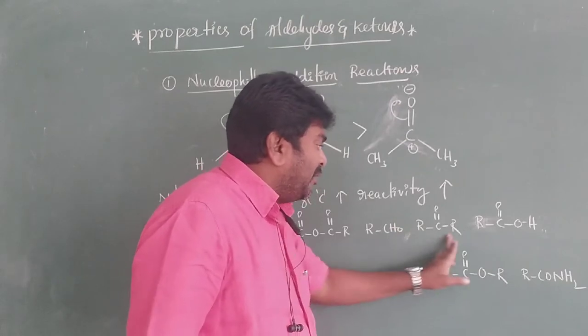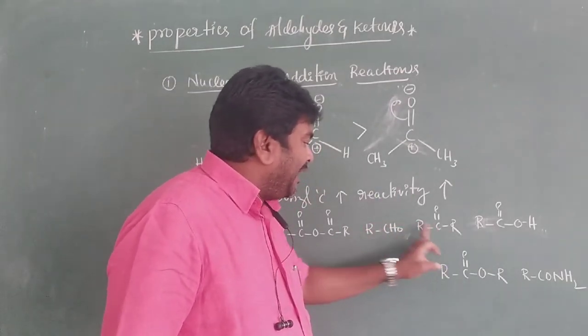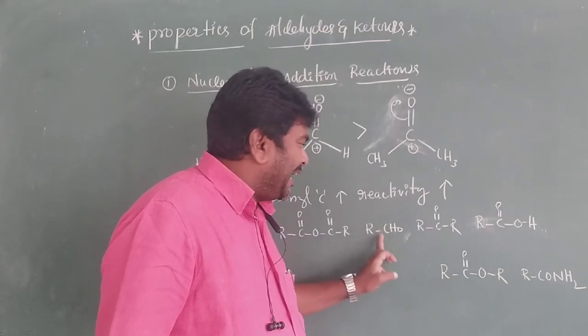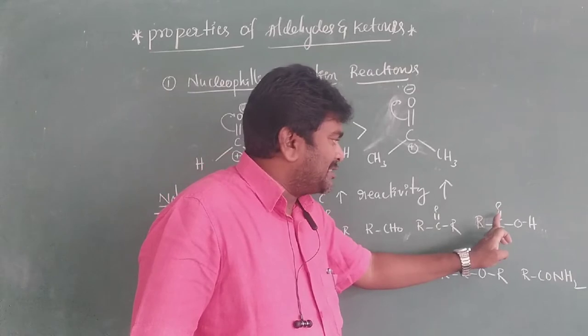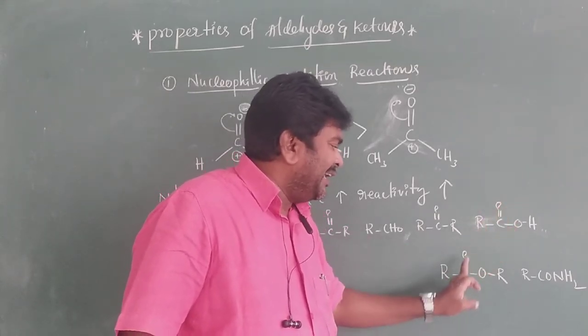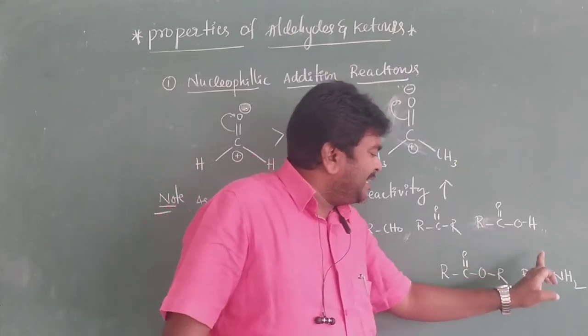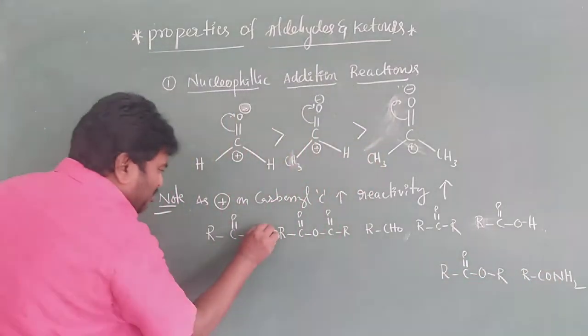These two are carbonyl compounds. So aldehydes and ketones, which is more reactive? Aldehyde is more reactive than ketone. Ketone is more reactive than carboxylic acid. Carboxylic acid is more reactive than ester. Ester is more reactive than CONH2, that is the amide. It is very, very important, my dear students.